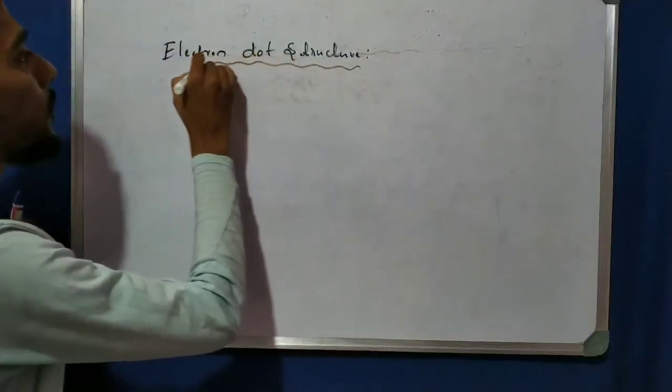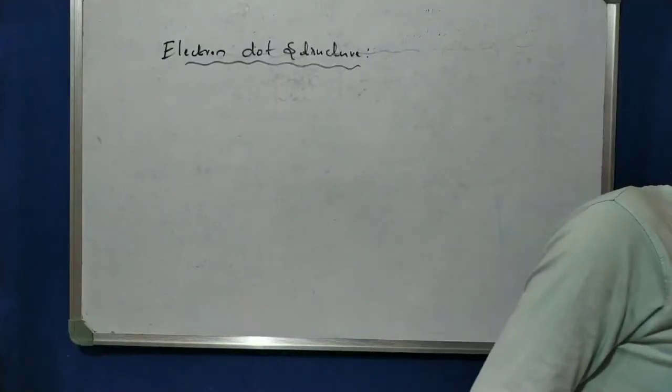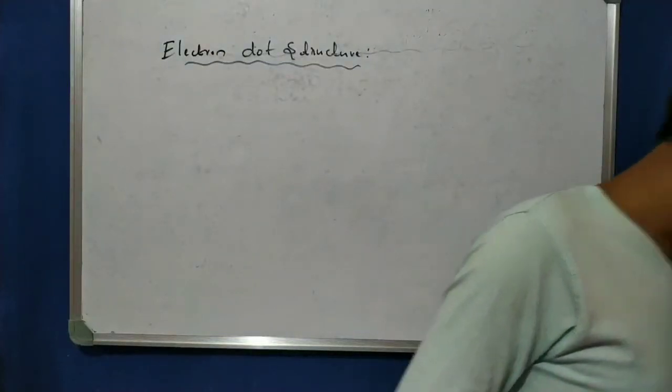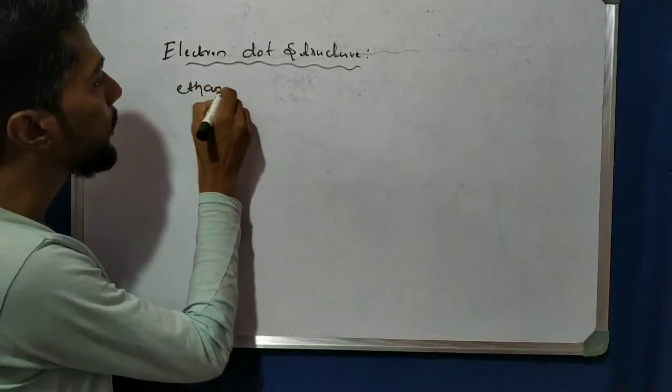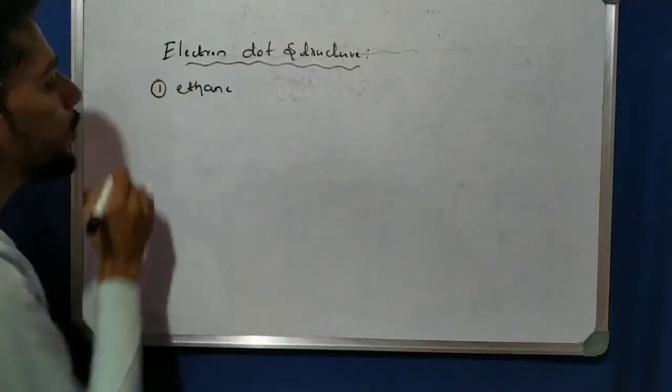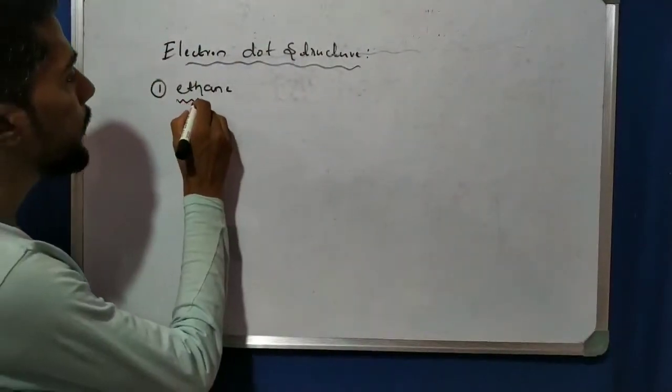Okay, so that is very important. The first one we take today is the electron dot structure of ethane. Number one, today we learn about the electron dot structure of ethane. Right? So see here about ethane.